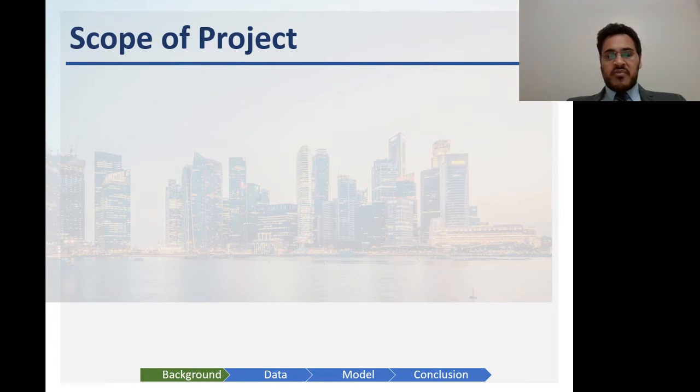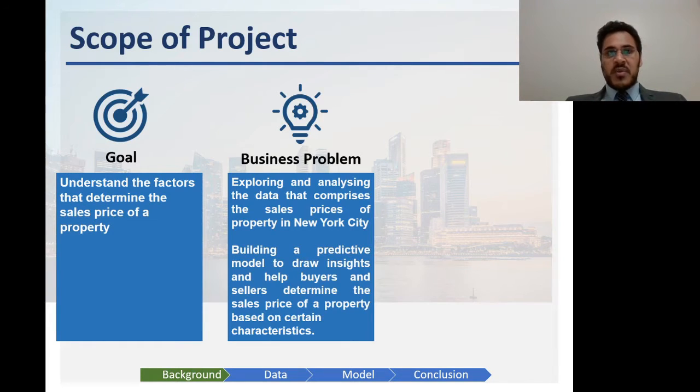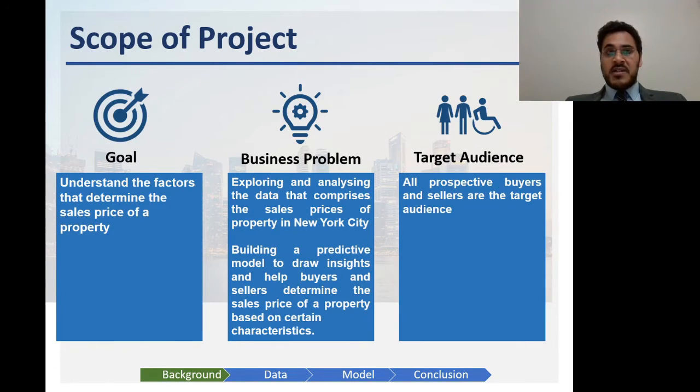The scope of our project will include the goals, the business problem, and the target audience. Our goal is to understand the factors that determine the sale price of a property, and the business problem is to explore and analyze this data and build predictive models on it, and then on the basis of those model results we will be helping the target audience. In this case, the target audience will be all the prospective buyers and sellers of New York City housing.